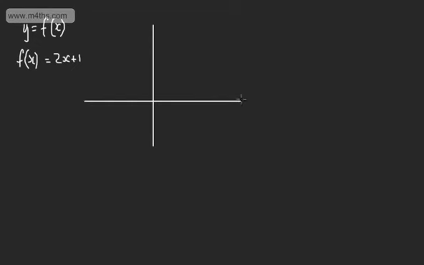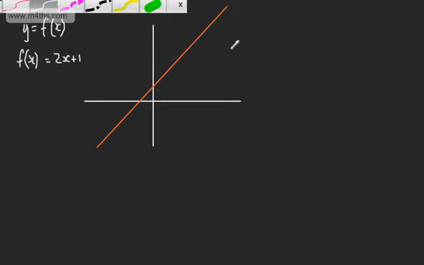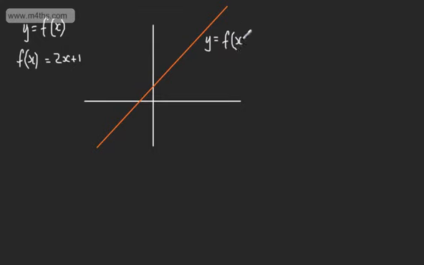So let's say we had a function of x, and we had y is equal to f of x. And we define f of x to be a simple linear function, 2x plus 1. If we drew this now, and I'm going to draw this for all real values, we would have a straight line. So let's go ahead and do that. It would do something like so. So we could now say that y is equal to f of x.